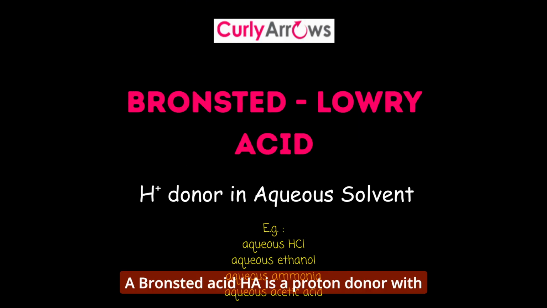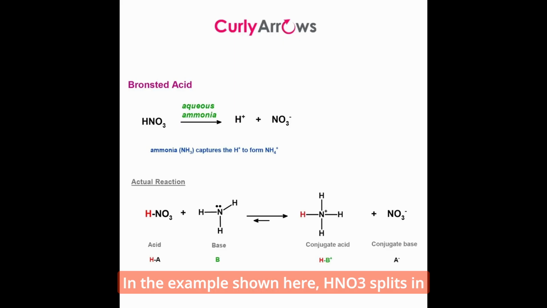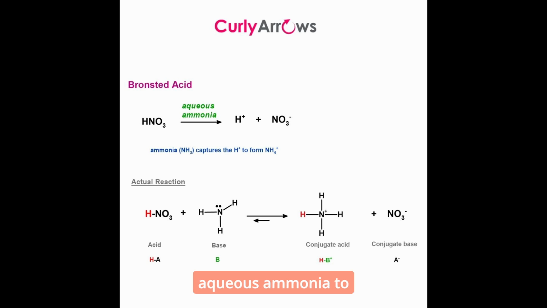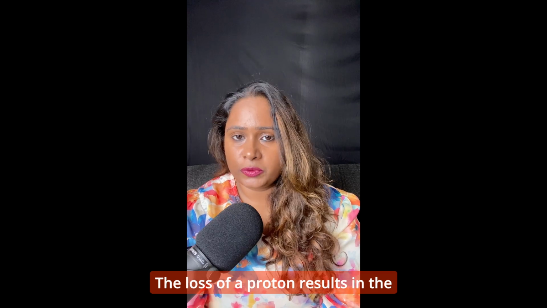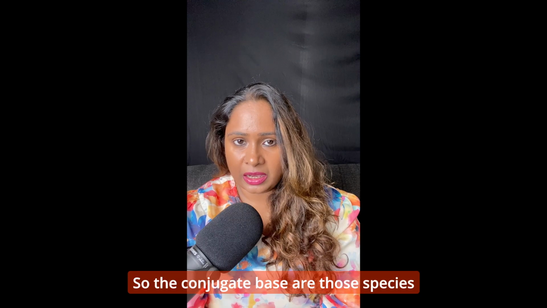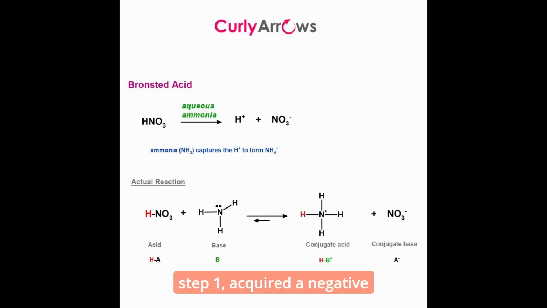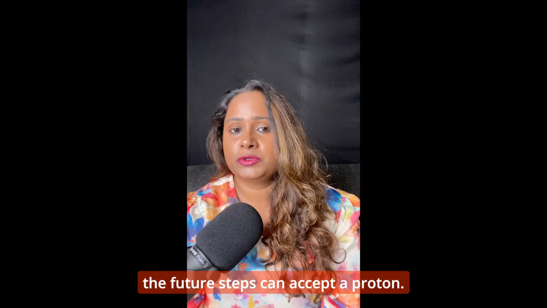the solvent. A Bronsted acid HA is a proton donor, with proton in this context being a hydrogen ion H plus, in any aqueous solvent. In the example shown here, HNO3 splits in aqueous ammonia to liberate H plus and NO3 minus ions. The loss of a proton results in the formation of the conjugate base of the acid, NO3 minus. So the conjugate bases are those species that donated a proton in step 1, acquired a negative charge due to the bond breakage, and in the future steps can accept a proton.